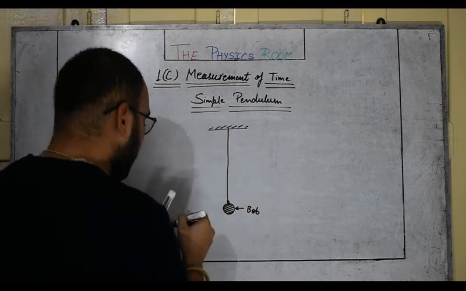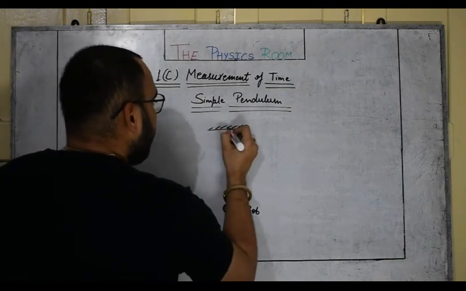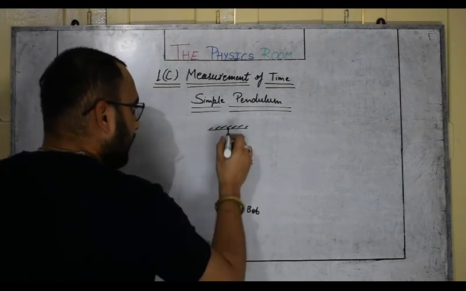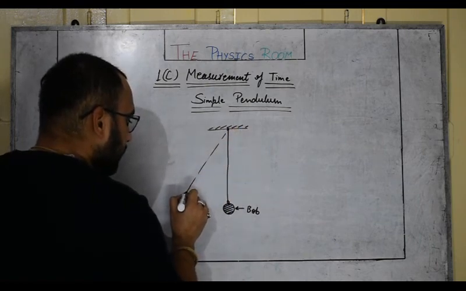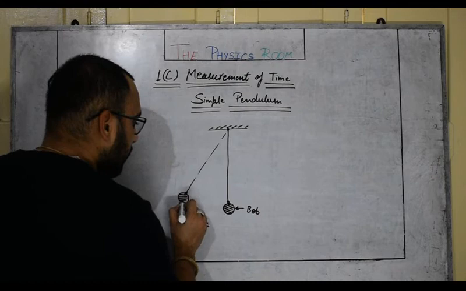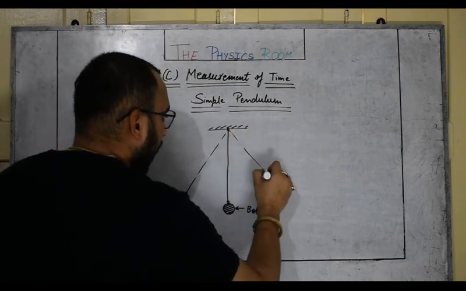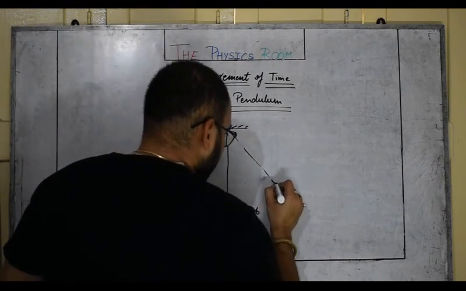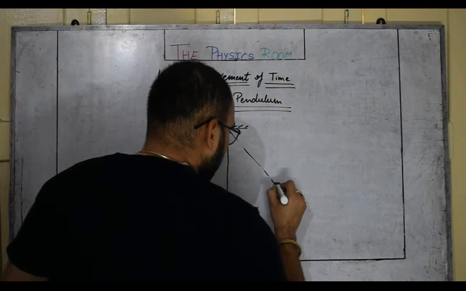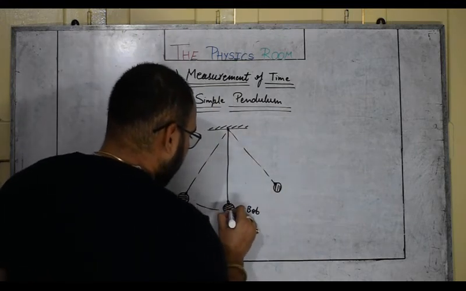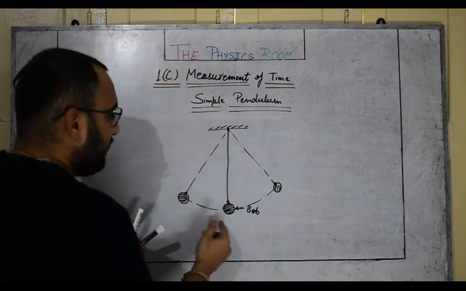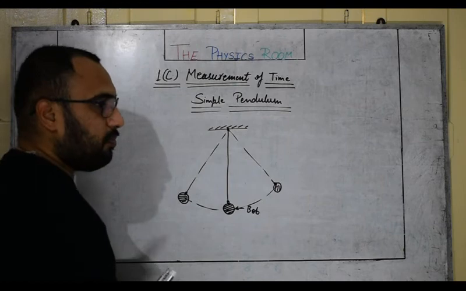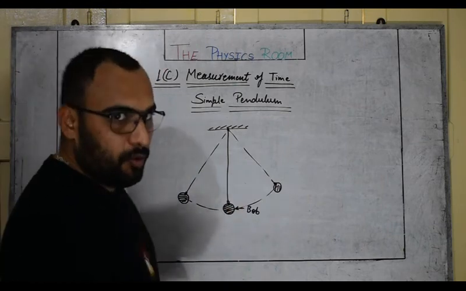This pendulum can oscillate about its mean position in this way. So this is the mean position and these are the extreme positions beyond which it cannot go.